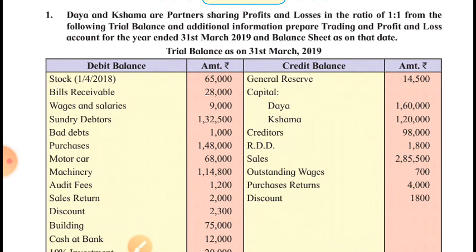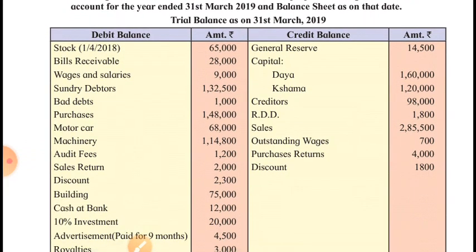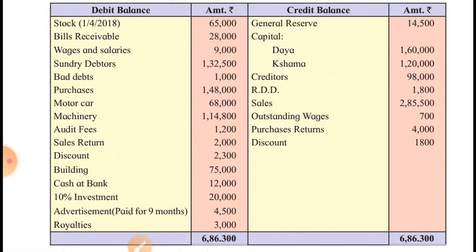Debit balances: opening stock is there, trading account debit side. Bills receivable is asset. Wages and salaries: this item is beginning with wages, so the salaries are direct expenses. Therefore, wages and salaries will be debited to trading account. Here salaries are treated as direct expense. Sundry debtors are asset, bad debts is loss. It will be debited to profit and loss account.